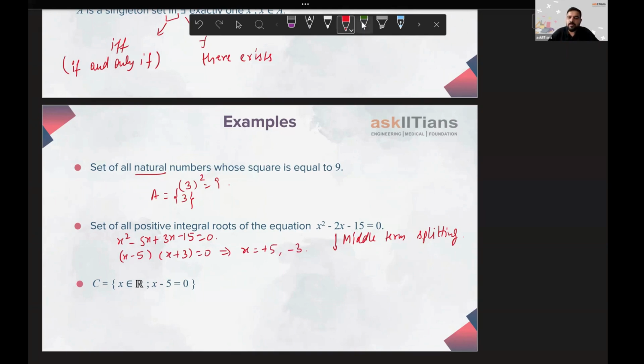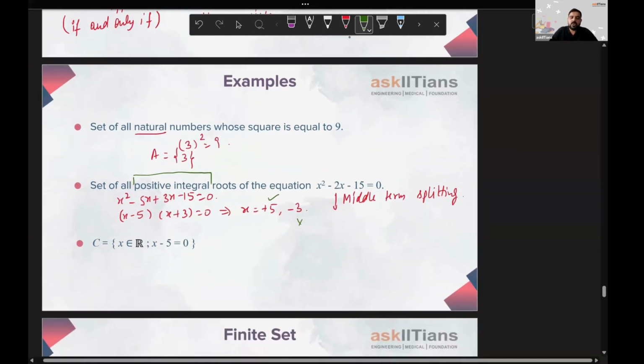But we are looking for, please pay attention to this word, positive integral roots. We are looking for only the positive integral roots. So this will be accepted, this will be rejected. So only one root of this equation is going to be a positive integral root. Hence, we'll say this will have a single element, or this is going to be a singleton set.